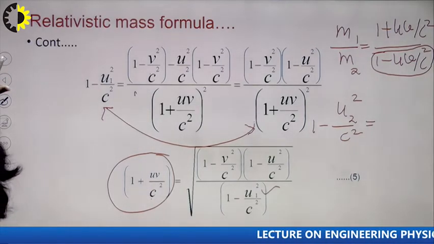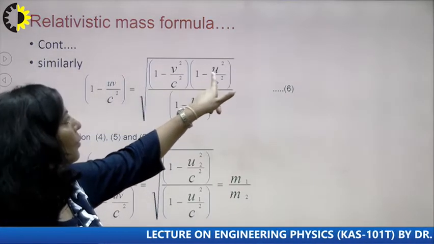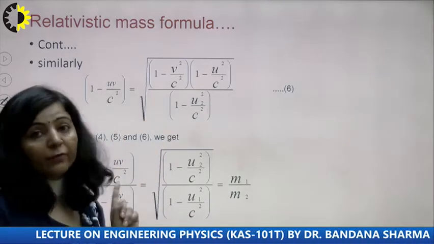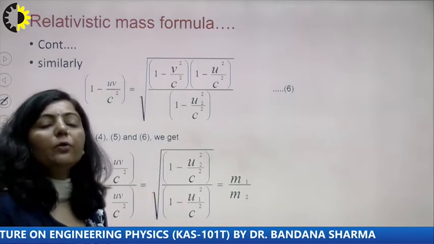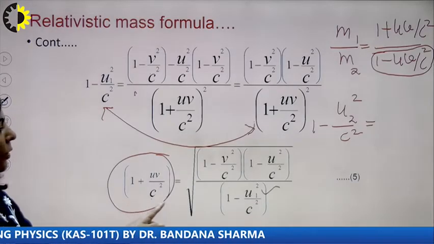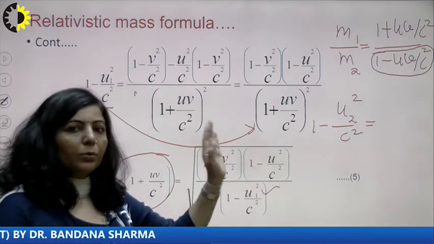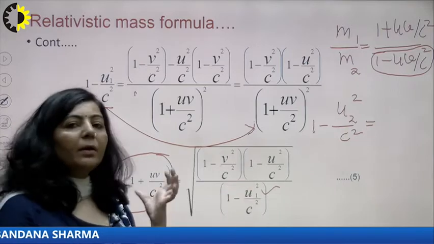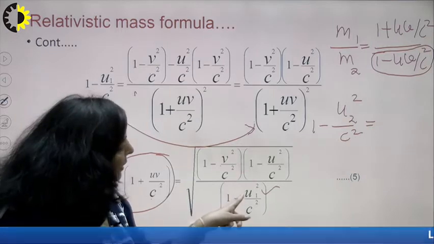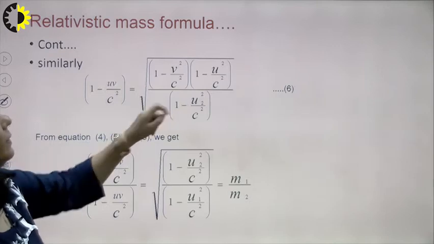So that value will be under root 1 minus v square into 1 minus u square upon c square, and in the denominator there is only one change. Instead of u1, you will get u2. Means if you compare these 2 terms, there is only one change. This numerator is same. You can adopt the same method, you can solve it. If you solve it, the numerator for both the terms, as you can see here, will be equal. But the only change is, instead of u1, in the second term, you will get here u2.